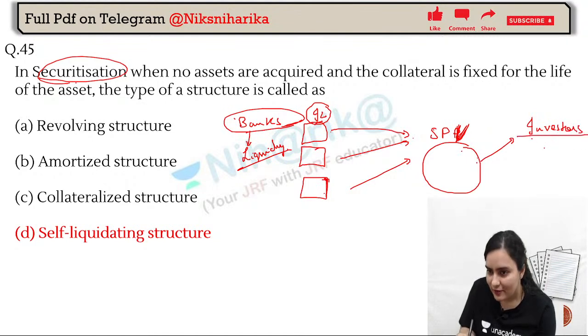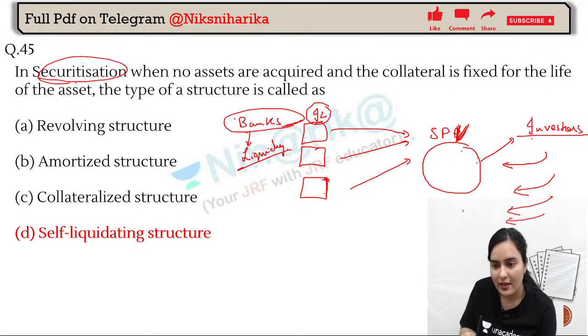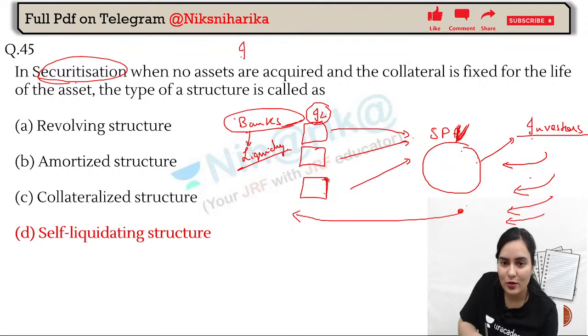Now, investors will invest as per their capacity and interest, and this money will go from investors to SPV, then SPV to bank. This is the process of securitization. Basically this is the process of going from illiquid asset to liquid asset.